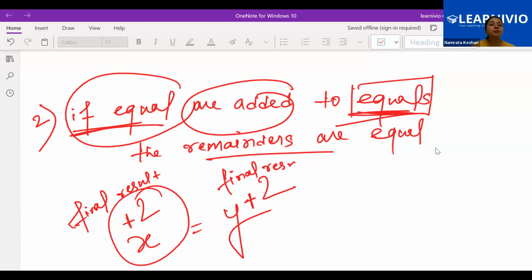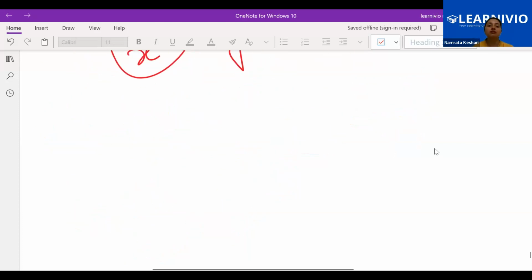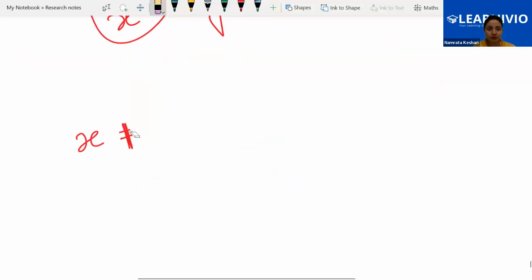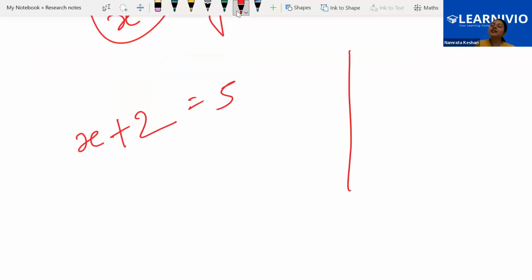And the same concept we apply when we solve any equation. Suppose we are having x plus 2 is equal to 5. How quickly do you find the x value as 3? What do we do?